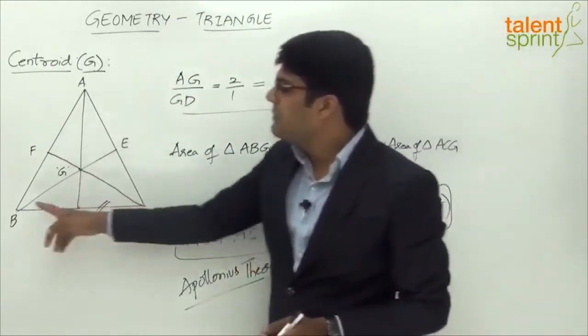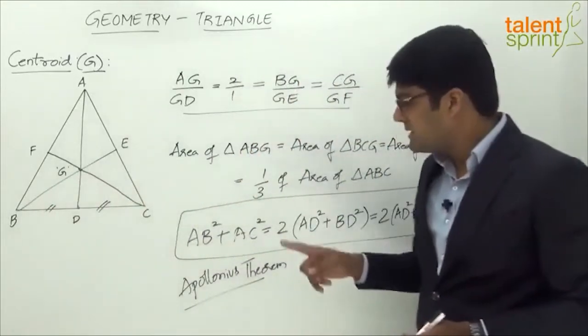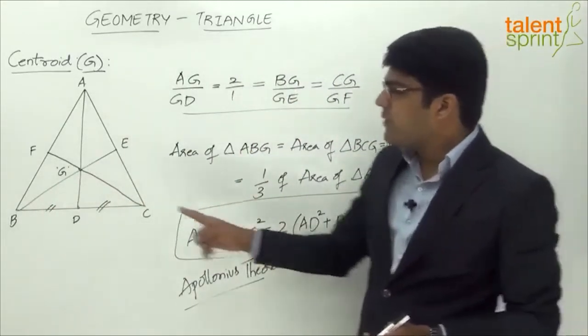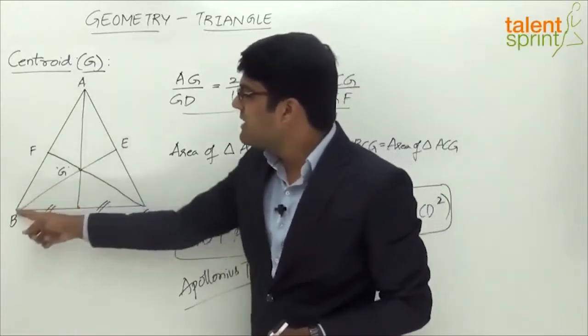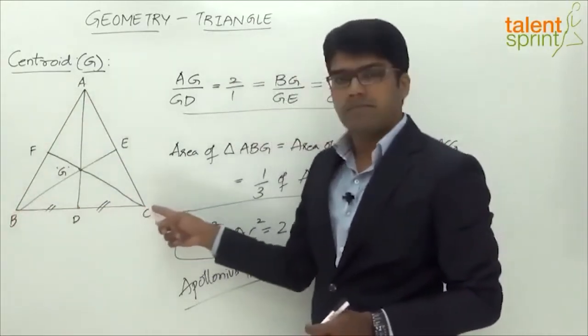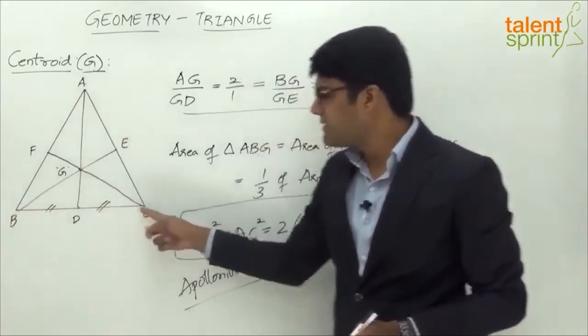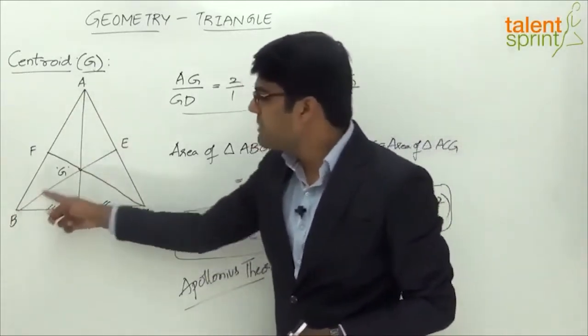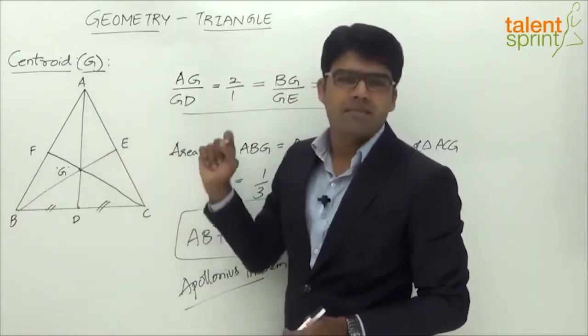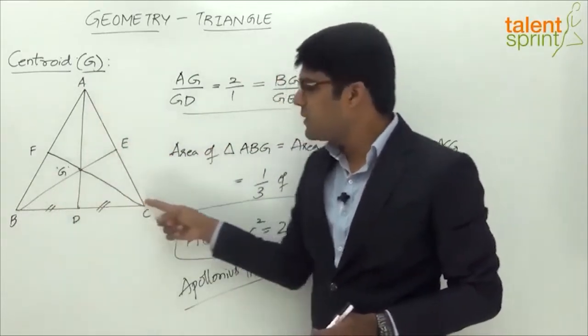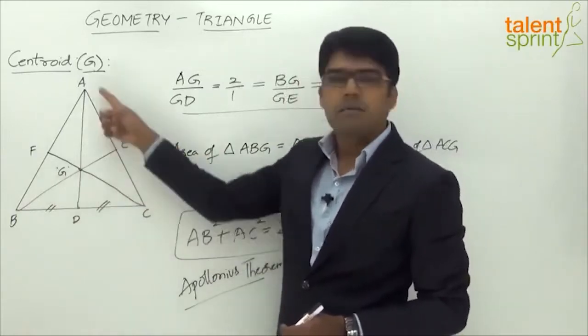For example, if you look at the median BE, then as per the theorem, the statement goes as follows, right? If you look at the triangle ABC with the median BE, then we'll say BA square plus BC square will be equal to 2 times BE square plus half of the third side, which can be taken as AE square. So BA square plus BC square equals 2 times of BE square plus AE square.